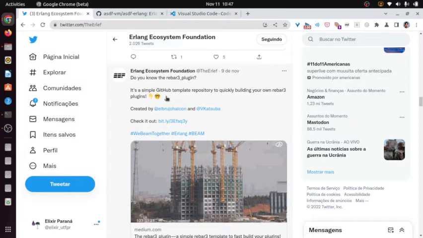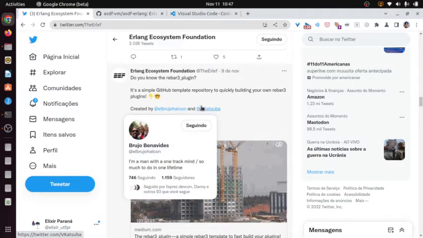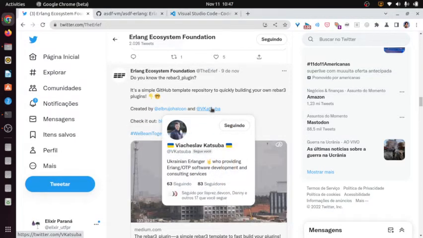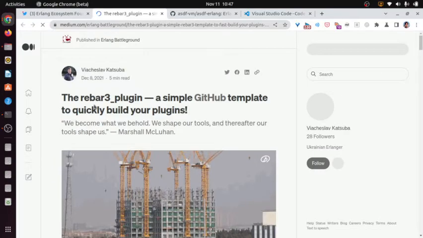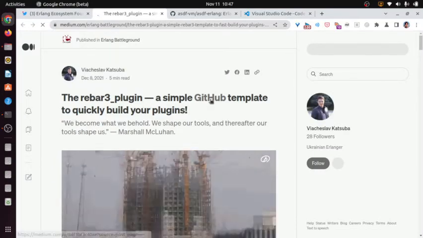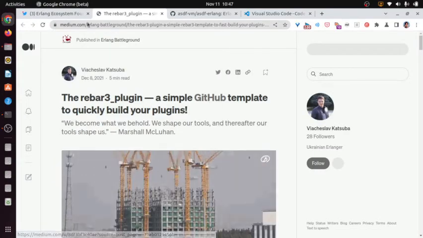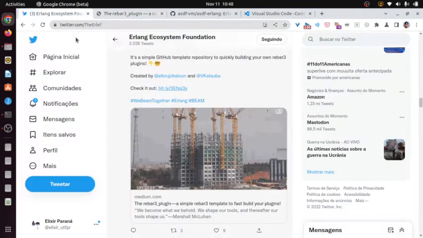It's a simple GitHub template repository to quickly building your own Rebirth Tree plugins, created by Brujo Benavides and Vyacheslav Katsuba. Check it out here. The Rebirth Tree plugin, a simple GitHub template to quickly build your plugins. And more here.